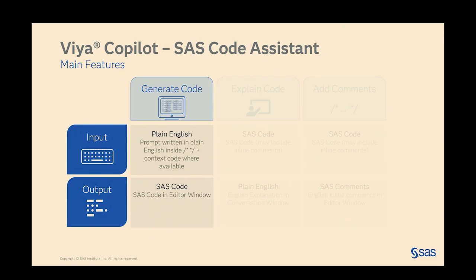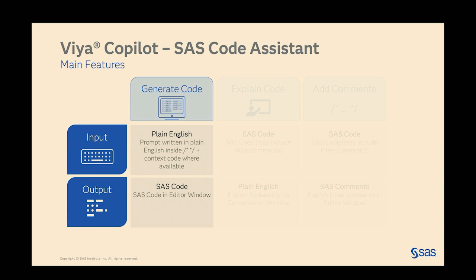Once we have our suggestion from the Copilot, it will return that code directly into the editor window, and you can run it as if you've written it yourself, saving you the hassle of having to go back and forth between a different application. It's all done under one interface. So this makes us more productive because we can spend less time thinking about the specific syntax and the nitty-gritty of our code and think more big picture about what we want our code to accomplish and what results we need.